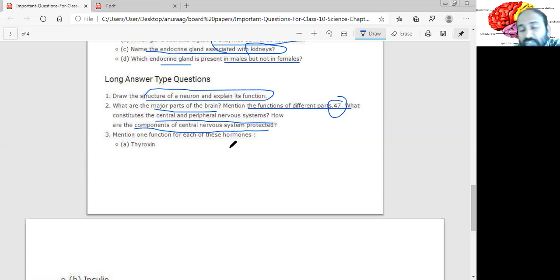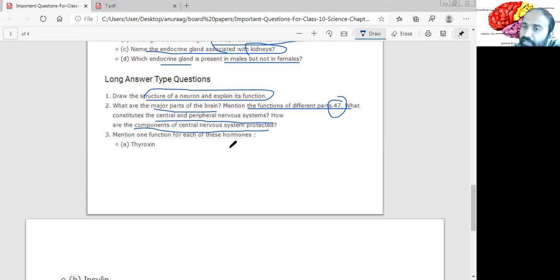So these are the parts of the brain. Okay, mention the function of different parts. Forebrain, thinking, and all these things. I have given the function in detail in the videos, so please go back and listen to those videos. Forebrain: thinking, association, a region of association, then special regions for sensory reception like hearing, sight, etc.